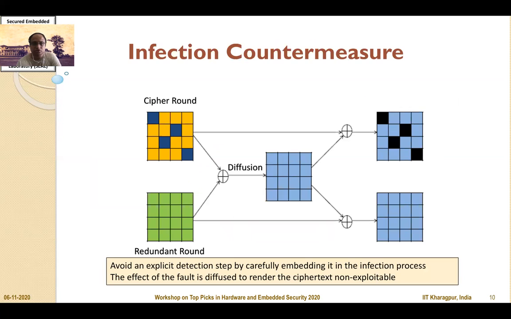So here is an illustration of the infective countermeasure. There are two rounds, cipher rounds and redundant rounds, which are copies of each other. If there is no fault, then both of them have the same state. But if there is a fault, then there is a difference between them, which is picked up by a diffusion layer, and the diffusion is used to infect the output of the cipher round and the redundant round to render the ciphertext non-exploitable. It may be emphasized that these techniques avoid an explicit detection step by carefully embedding it in the infection process.